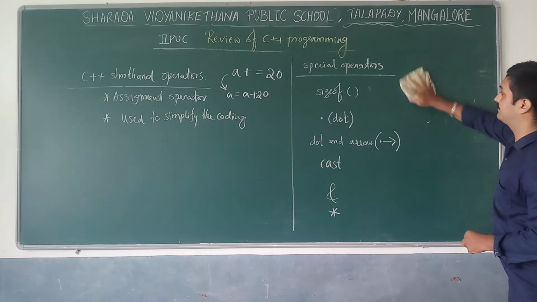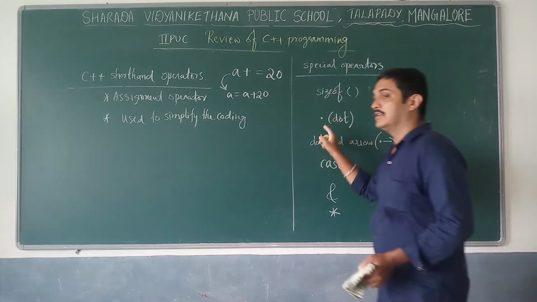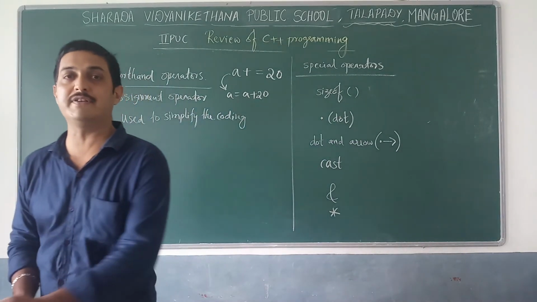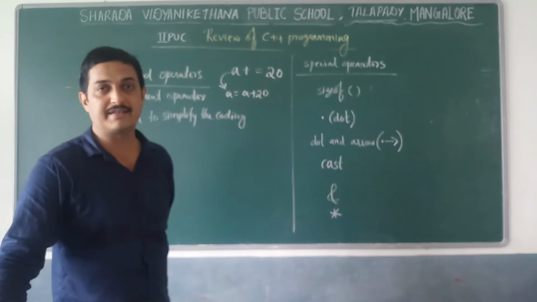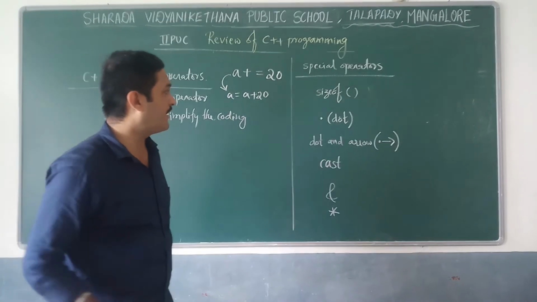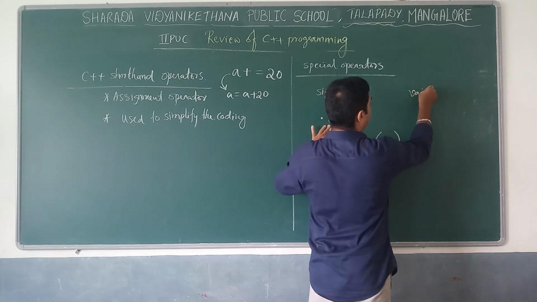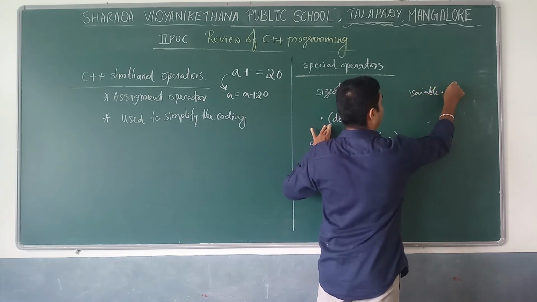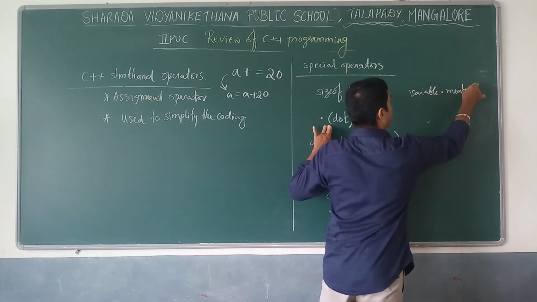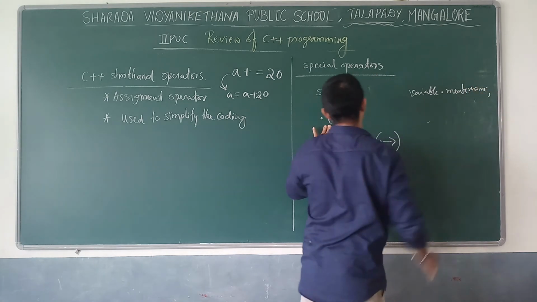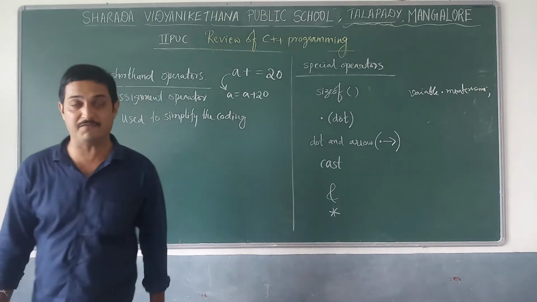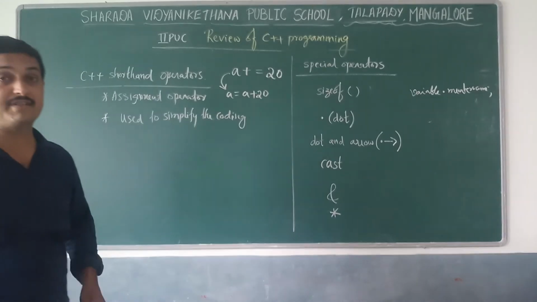And next, the dot operator. The dot operator is used along with structures, unions, and some other things. In the dot operator, the form is variable dot member name, or sometimes we can use variable dot member function in case you are using classes.